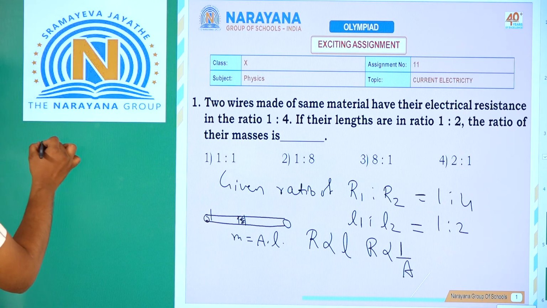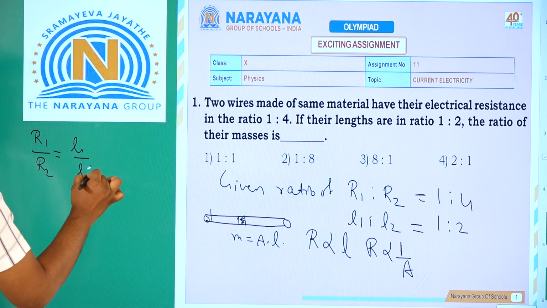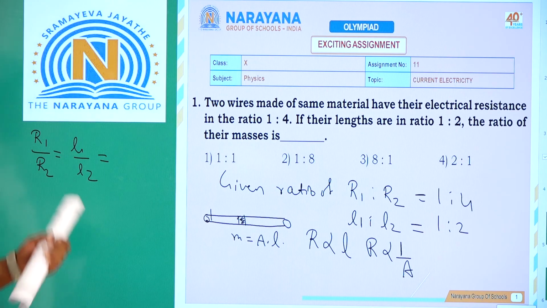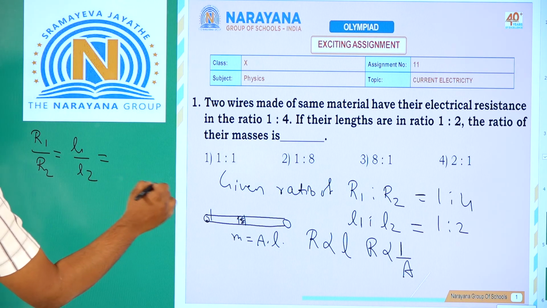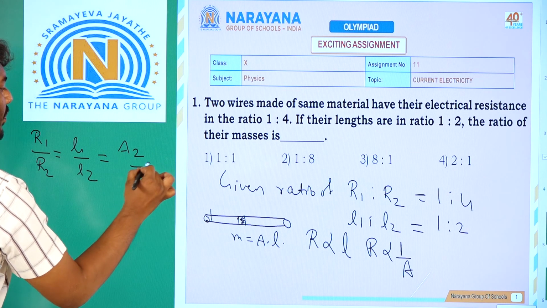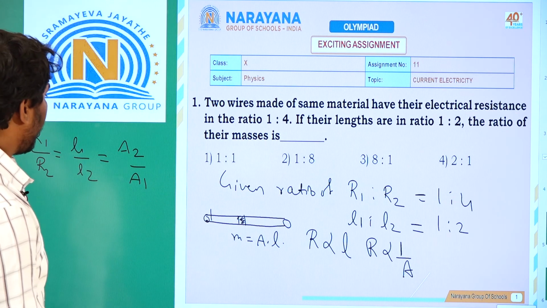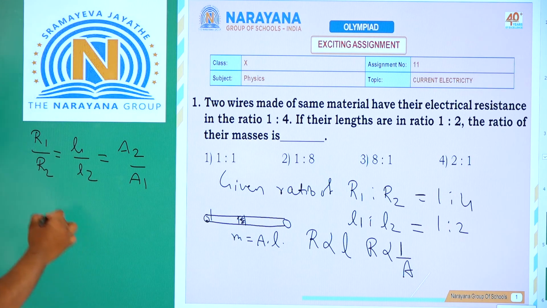So I can write R1 upon R2 equals L1 upon L2 times, since the mass is inversely proportional, A2 upon A1. I hope I am very clear. Now if you substitute the values, R1 and R2 is given by 1/4, L1 and L2 is given as 1/2.